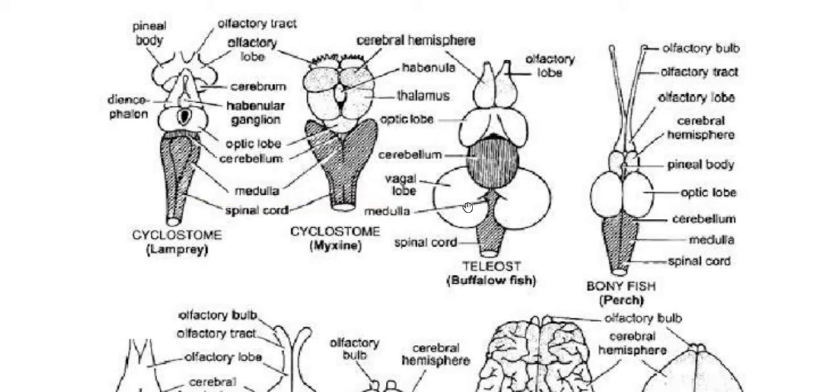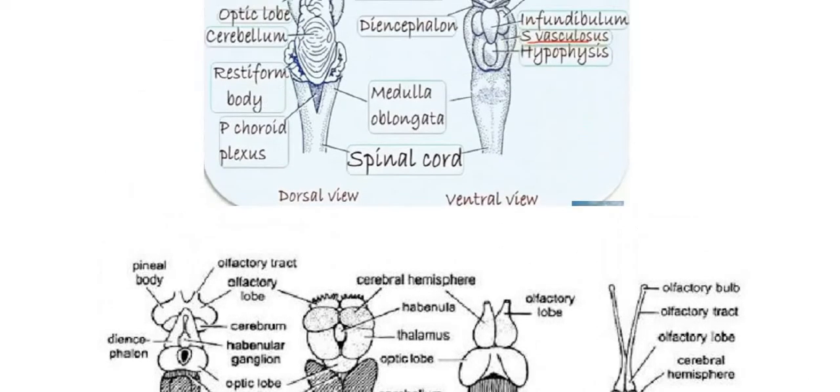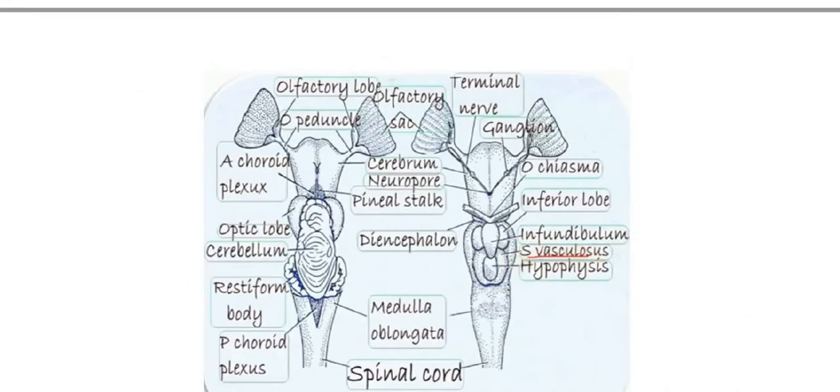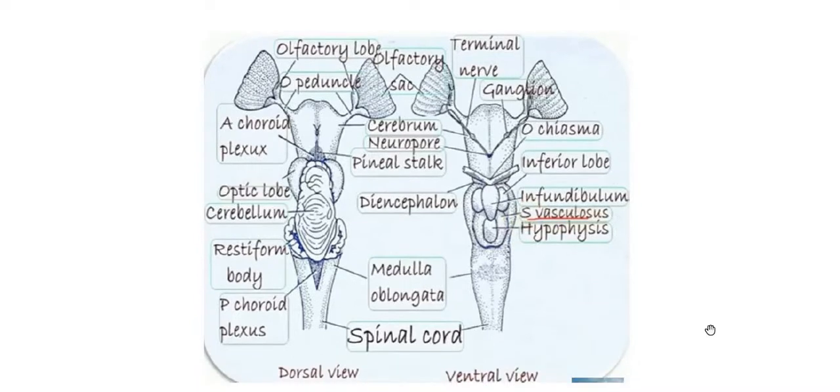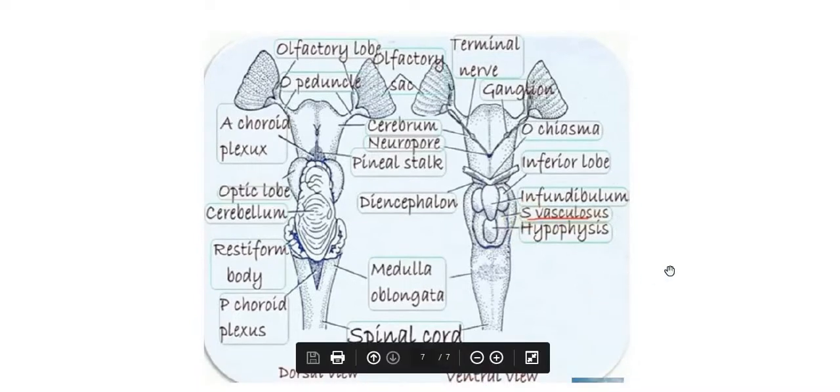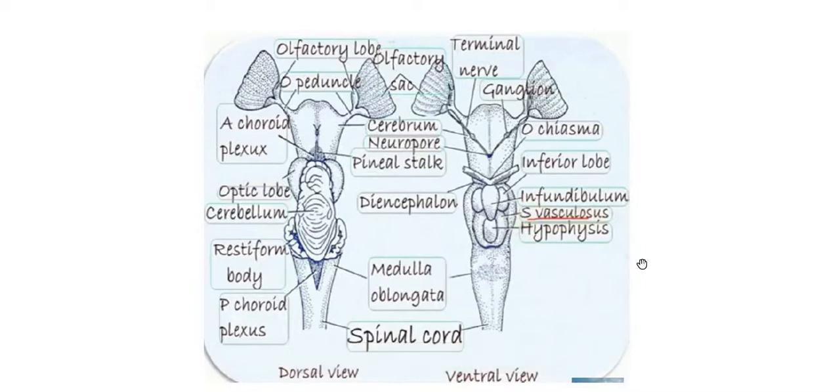Next, let us move on to the brain of fish. The diagram of the brain of fish here is only for bony fishes, so we have to read even the chondrichthyan brain. Here I have displayed one more diagram, that is the brain of chondrichthyes, or brain of shark. As I move on to the explanation about the brain in other vertebrates, you need to compare this explanation with the previous brain.